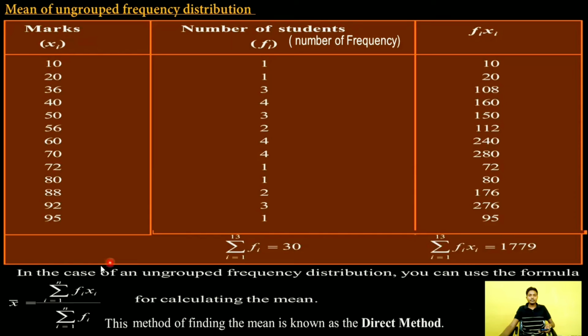So mean x bar is equal to the sum of i equals 1 to n of fi xi, divided by the sum of i equals 1 to n of fi. Here n is 30. This method is called the direct method.